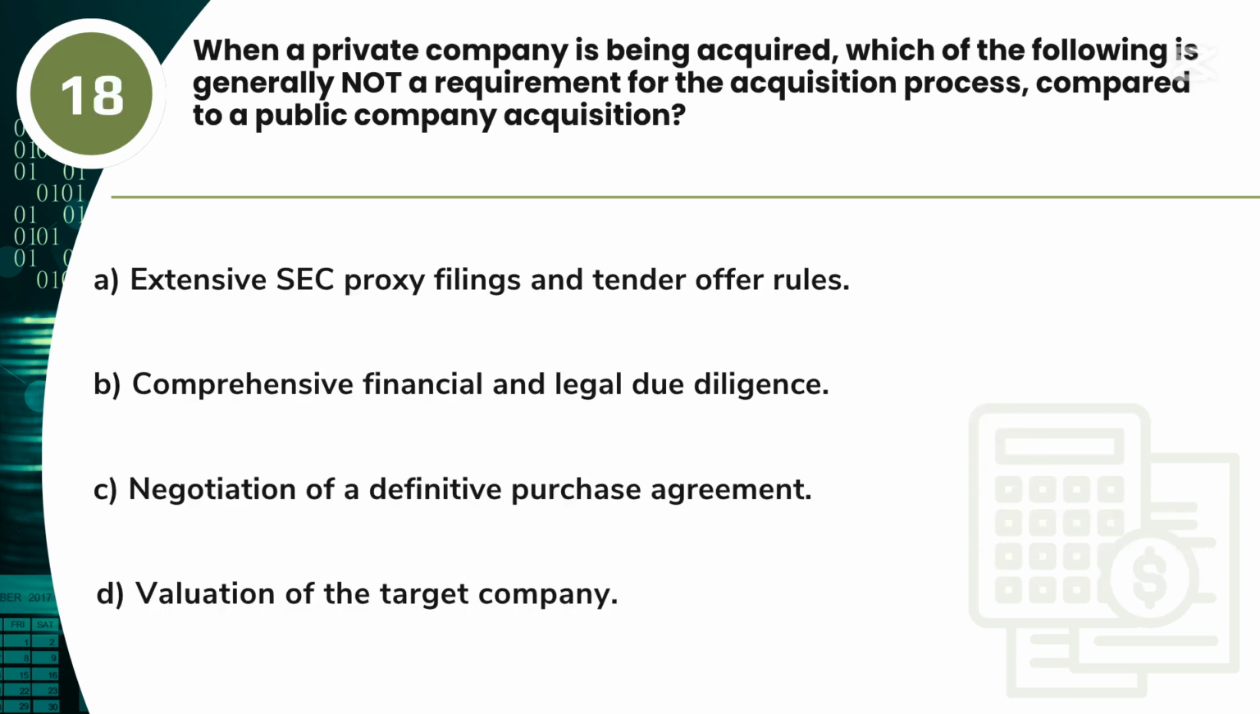Question 18. When a private company is being acquired, which of the following is generally not a requirement for the acquisition process, compared to a public company acquisition? A. Extensive SEC proxy filings and tender offer rules. B. Comprehensive financial and legal due diligence. C. Negotiation of a definitive purchase agreement. D. Valuation of the target company.